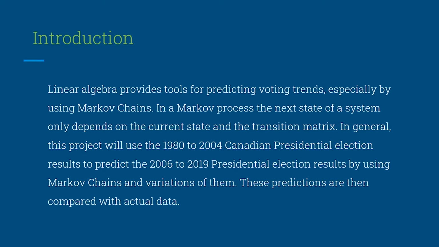In general, this project will use the 1982-2004 Canadian presidential election results to predict the 2006 to 2019 presidential election results by using Markov chains and variations of them. These predictions are then compared with actual data.